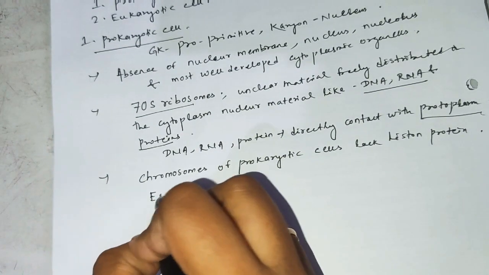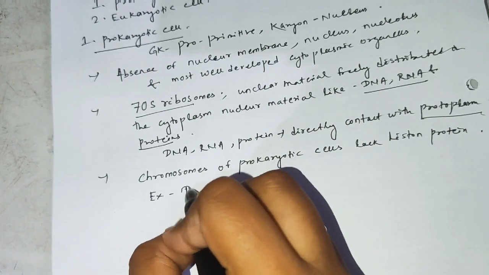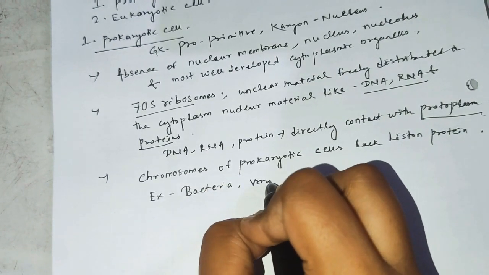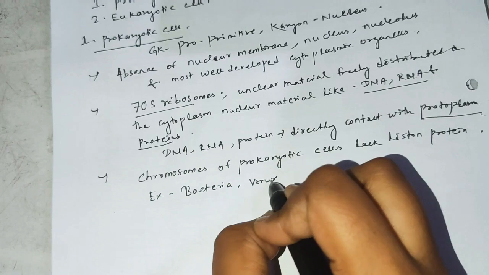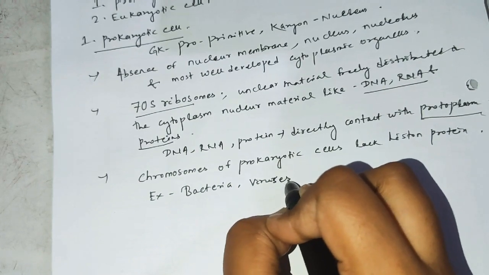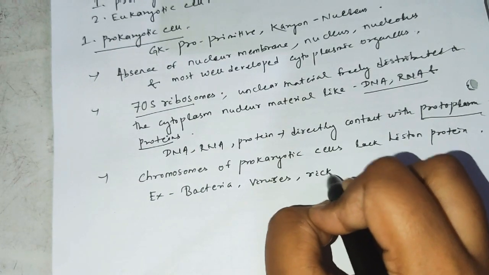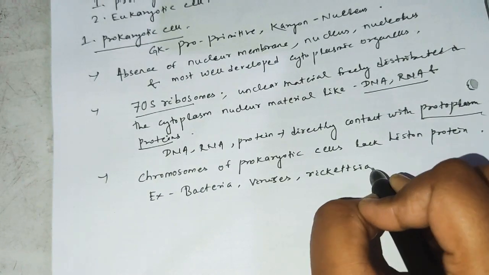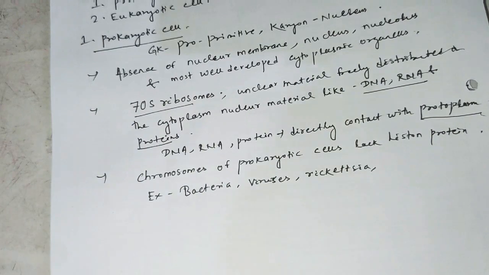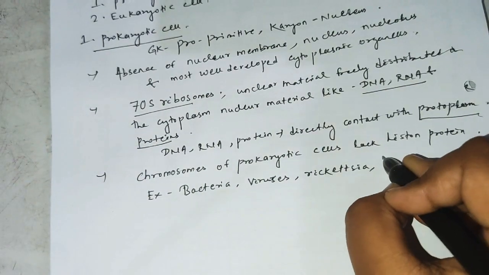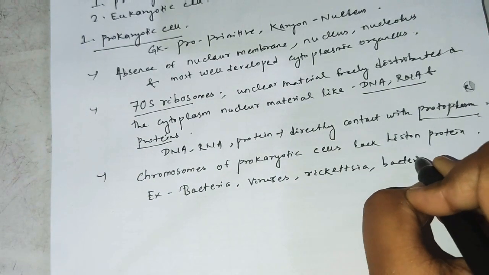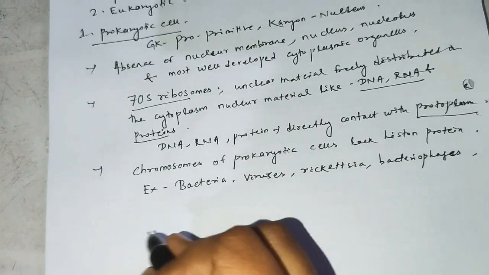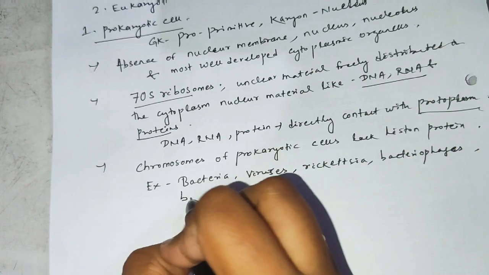So come to the examples. Bacteria, viruses, rickettsiae, bacteriophage and blue green algae.